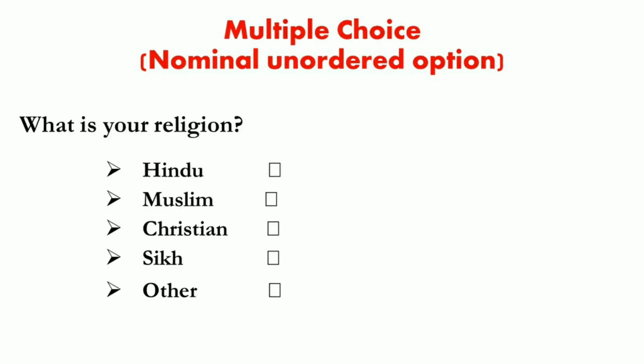Similarly, consider another example, that is, what is your religion? So here we have options like Hindu, Muslim, Christian, Sikh and others. We have to opt for one among these options which may be applicable. As in the previous case also, sometimes we represent these qualitative variables by assigning numbers like 1 for Hindu, 2 for Muslim, 3 for Christian, 4 for Sikh and 5 for others.